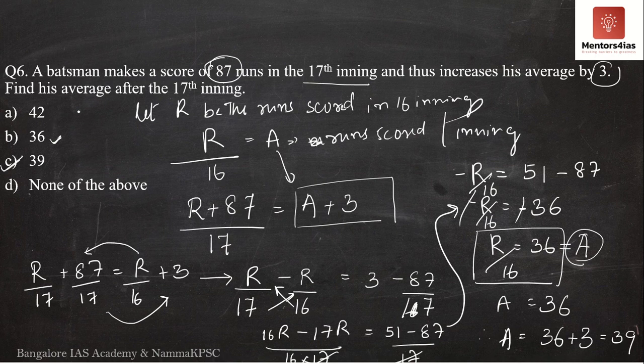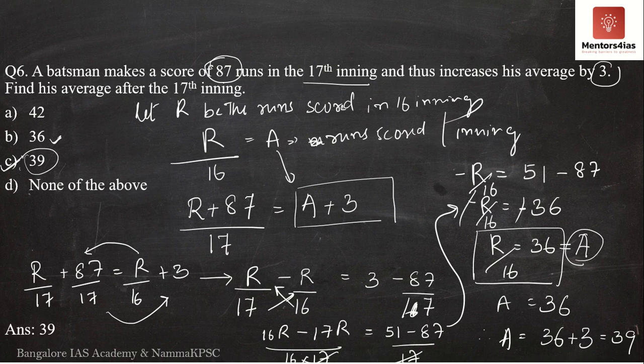Always the options are designed in such a way that we will make mistakes even though we have solved everything, and we will miss out on this particular step, because as soon as we get A as 36, under pressure, we will mark B. But the question is asking for C, 39. Therefore, the correct answer is 39. The correct option is option C.